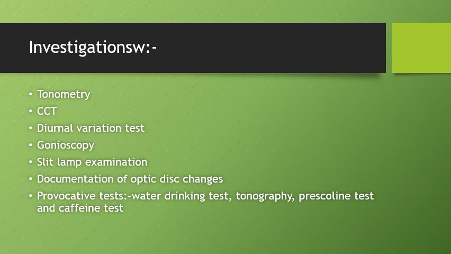In it, after 8 hours of fasting, baseline IOP is noted, and the patient is asked to drink 1 liter of water, following which IOP is noted every 15 minutes for 1 hour. The maximum rise of IOP occurs in 15 to 30 minutes, and it returns to baseline over 60 minutes in both normal and glaucomatous eyes. A rise of 8 millimeters of mercury or more is said to be diagnostic of primary open-angle glaucoma.